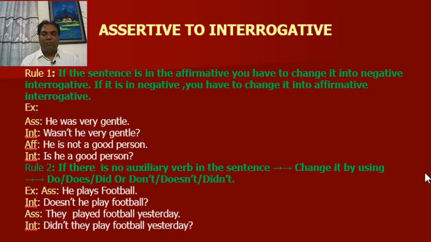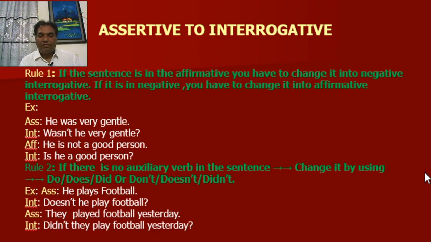Look at the first example: He was very gentle. This is an affirmative sentence, so in interrogative, it will be negative interrogative: Wasn't he very gentle? Next example, he is not a good person. This is a negative sentence. So first of all, you have to omit "not". After that, you have to change it into interrogative: Is he a good person?